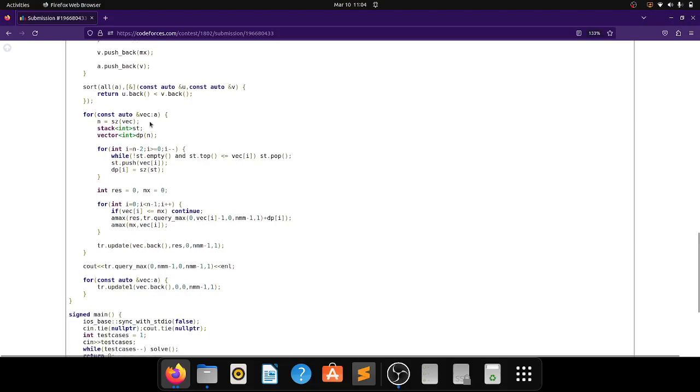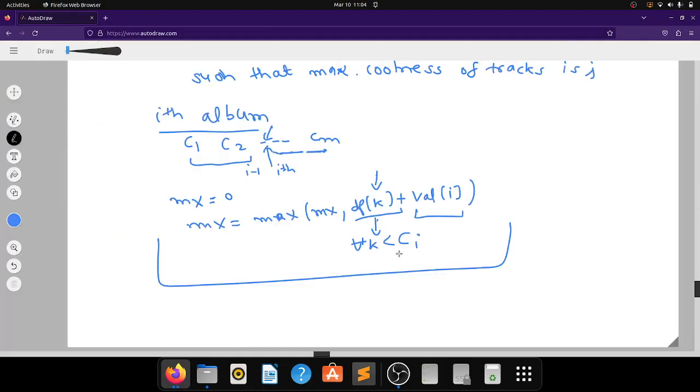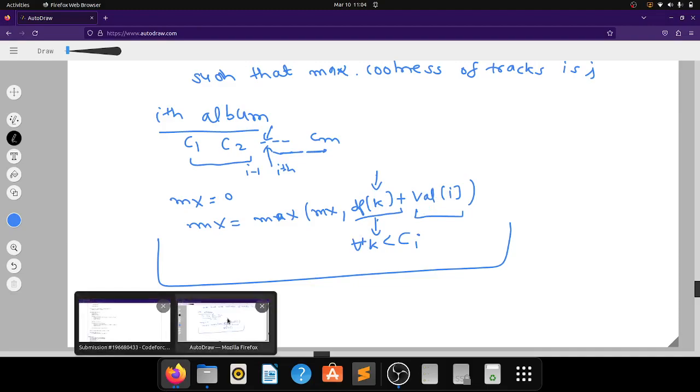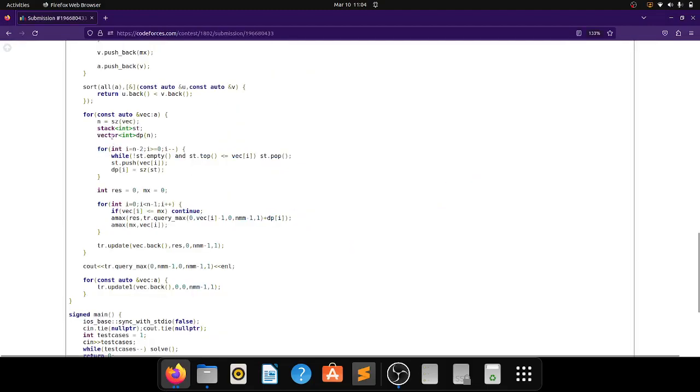Then I will iterate over each of these albums. Here this vector is representing the tracks' coolness values for the ith album, and here dp is representing actually this value. So first I would like to calculate the dp.